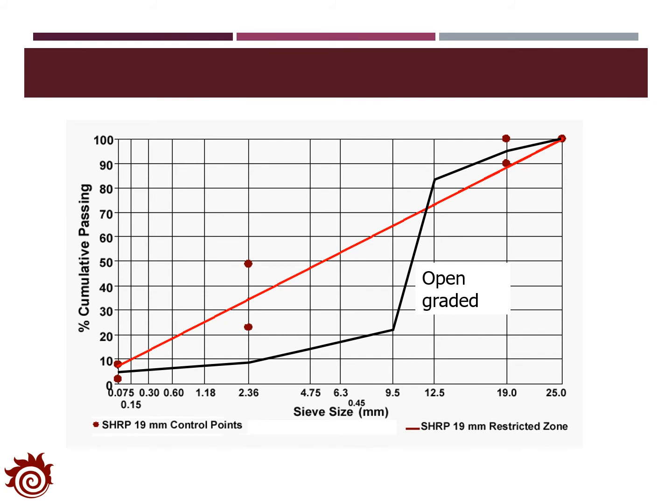You can see that the percentage of aggregate particles with a size higher than 9.5 mm is very high, more than 70%, while for the fine particles it's very small, less than 5%. With this distribution, the open-graded hot mix is permeable as well as less sensitive to water content.